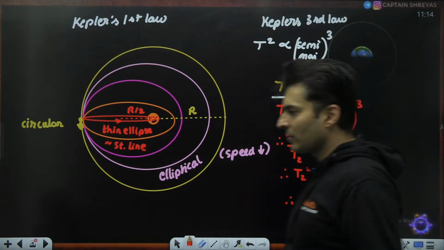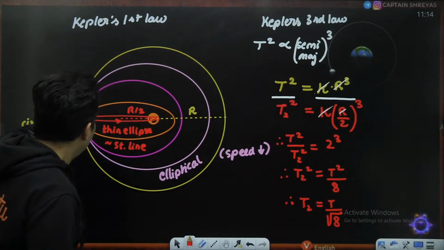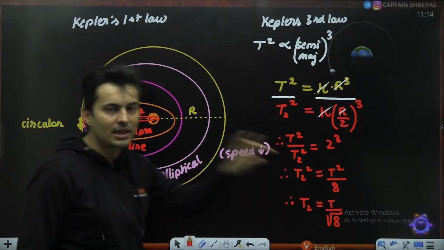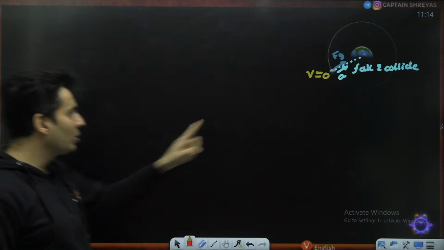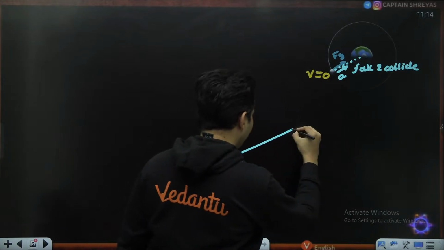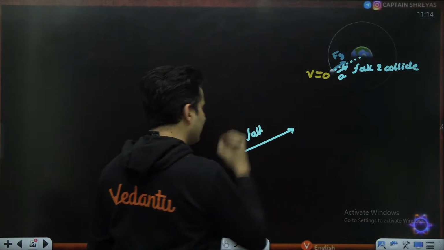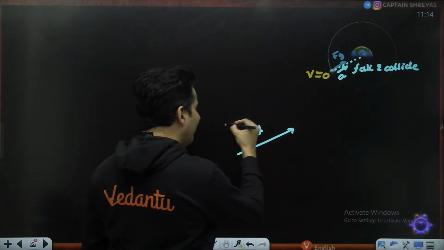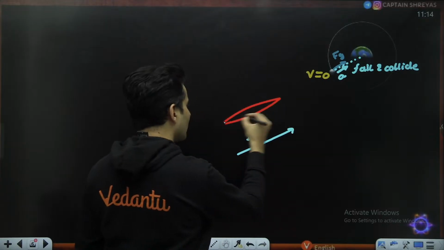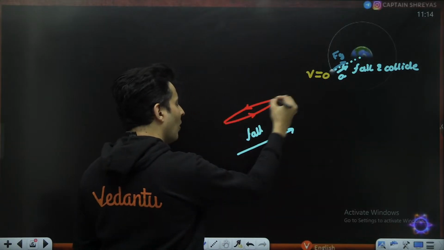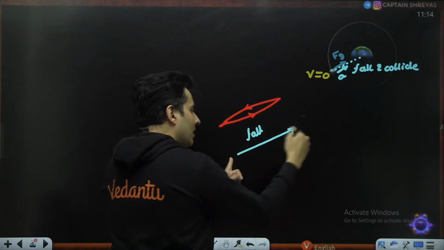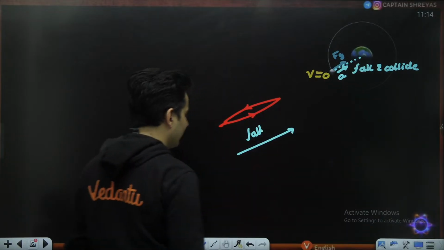The catch is that for this thin ellipse, the total time period of revolution is T2, which is T by root 8. But if it were to just fall freely like this, it's just one way of that thin ellipse. Just consider one way of that thin ellipse. That one way is exactly the time duration for that fall onto that planet.